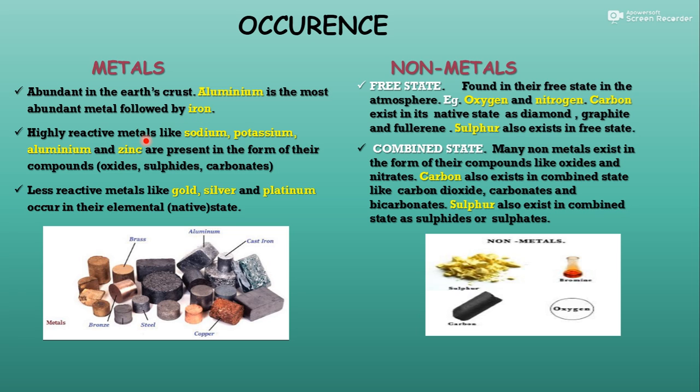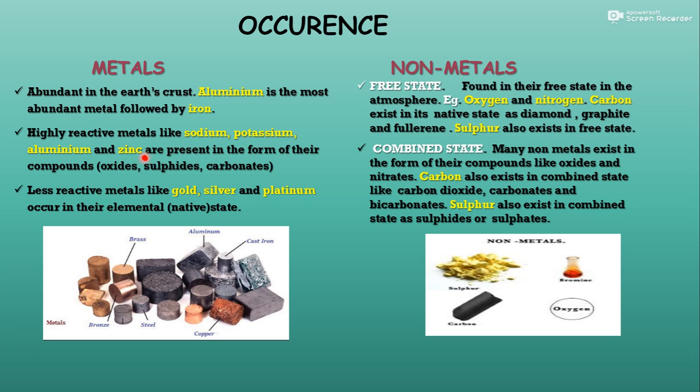Highly reactive metals like sodium, potassium, aluminium and zinc. In this chapter we will also discuss why these are known as highly reactive. But as we are discussing occurrence, I want to tell you aluminium, zinc, sodium, potassium are highly reactive metals, and as they are highly reactive, they react very much with other elements.